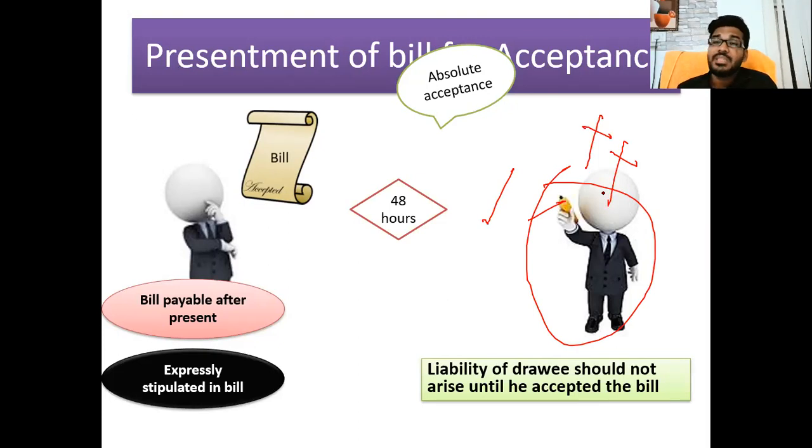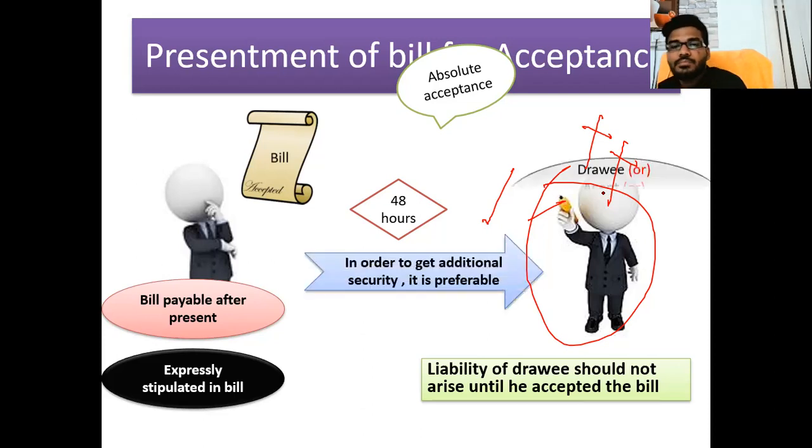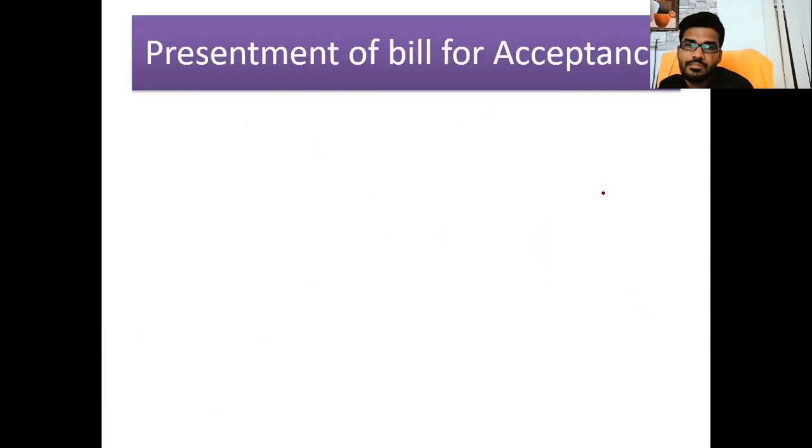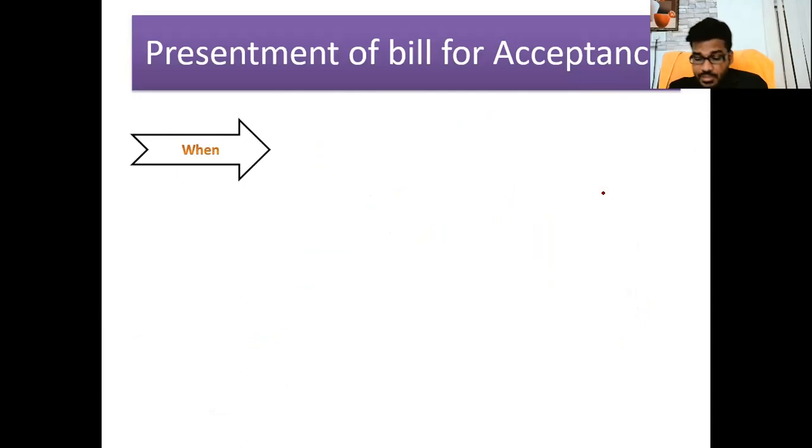If he accepts without any condition, that is absolute acceptance. If you put any conditions, that is qualified acceptance, which is not a valid acceptance. You should present it during business hours before the date of maturity.